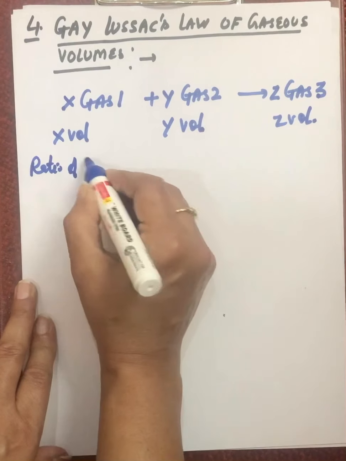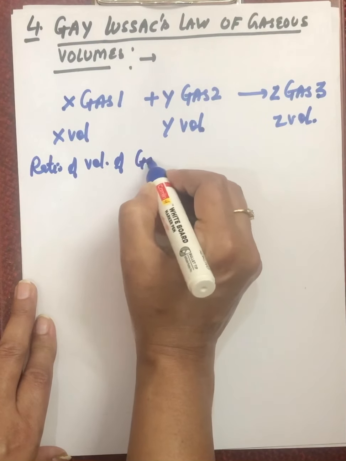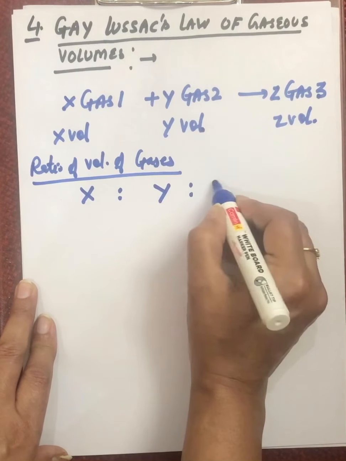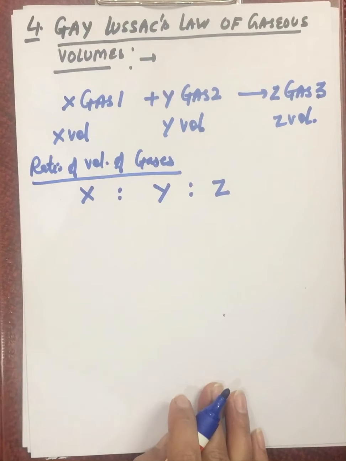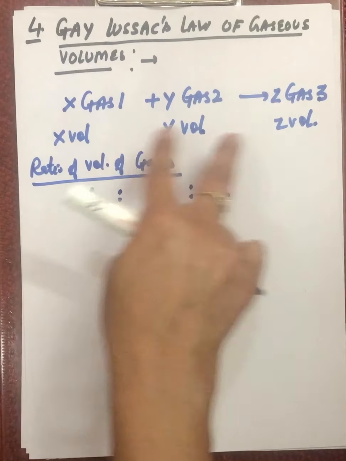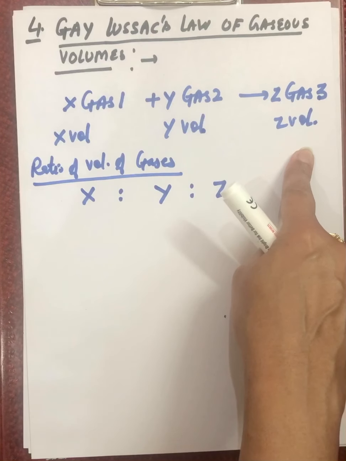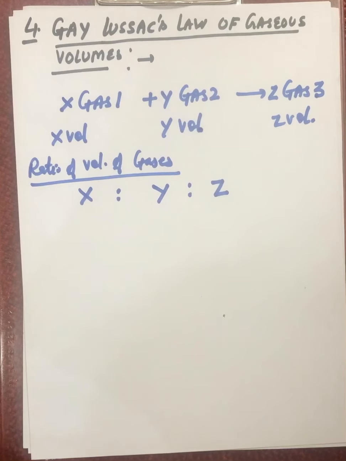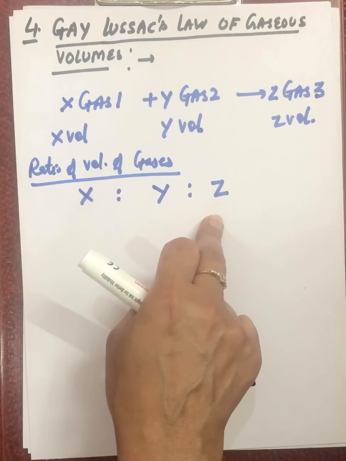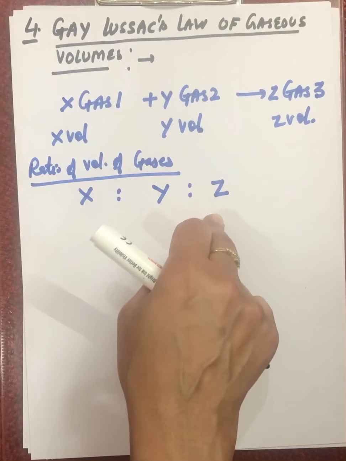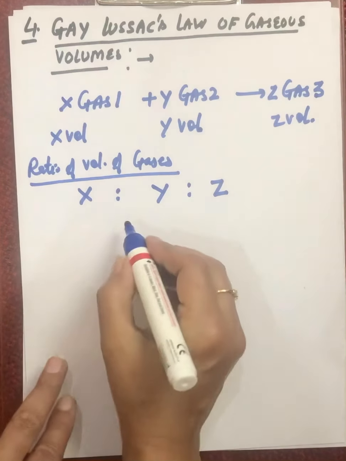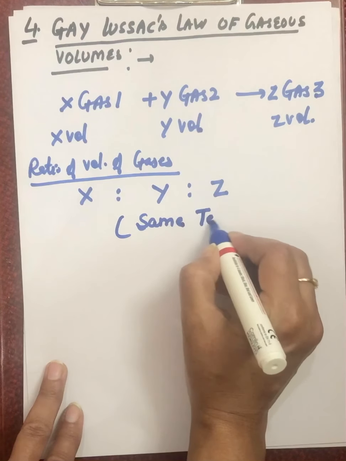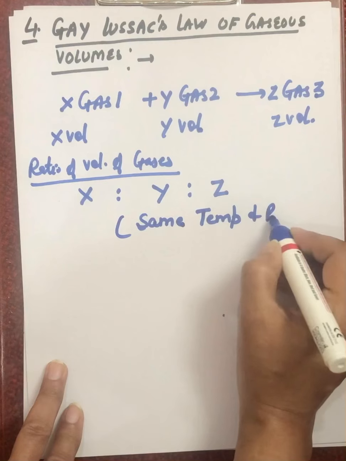X : Y : Z. Whenever gases combine to form a product, all in a gaseous state, they always combine in their volumes, and the ratio of these volumes is a simple ratio. But the condition is that these should be taken under similar conditions of temperature and pressure.